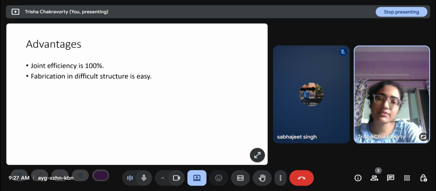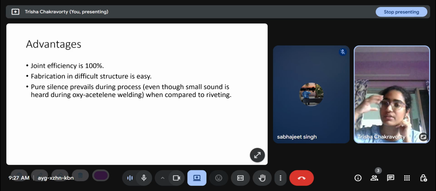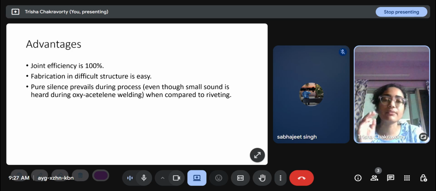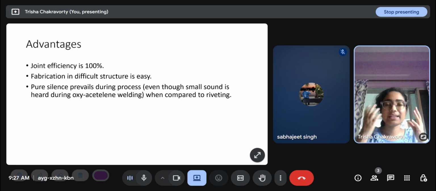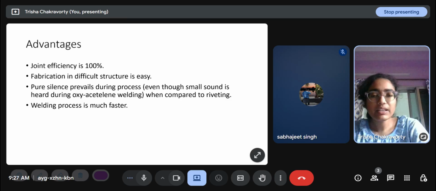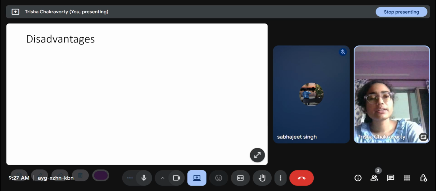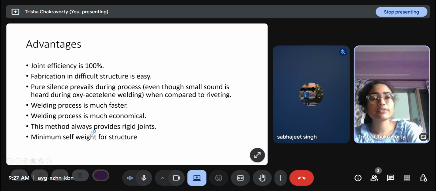Fabrication of difficult structures is easy. Pure silence prevails during the process, even though a small sound is heard during oxyacetylene welding. But during bolting, especially the drilling part, you would have heard it's a very annoying grating noise when drilling is going on, because before bolting you need to drill the bolt holes. Welding process is faster. It is also economical, and it also gives minimum self weight for the structure.